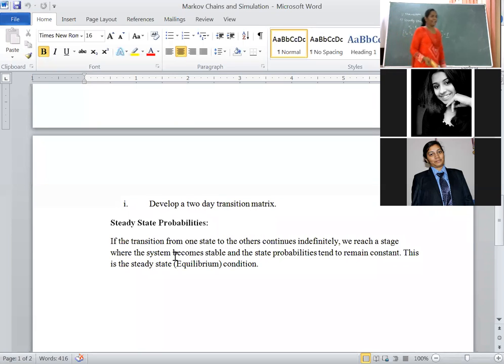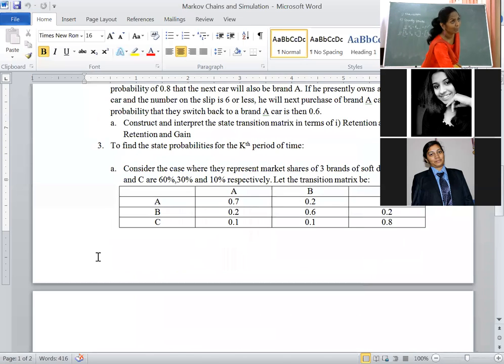Right now, we will calculate steady state probabilities. This problem has come in the final examination many times. The same matrix they use to ask for steady state probabilities. Here we should know how to solve the equations. Any query in this? This is the formula for the transition state. This is the formula for steady state. The same problem we will take, for steady state probabilities. Long run market share they will ask.